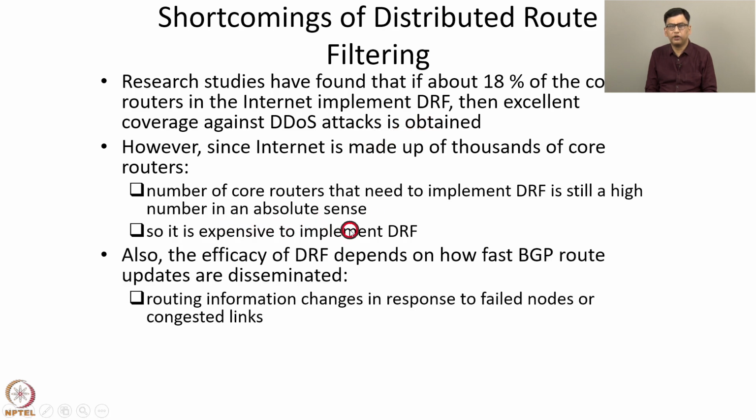Also, the efficacy of DRF depends on how fast BGP route updates are disseminated. Recall that to use DRF, a router needs to know which source IP addresses correspond to which interface. That is, it needs to know accurate BGP route information. Routing information changes in response to failed nodes or congested links. So if these updates are not distributed fast, then the decision taken on whether to filter a packet or not will be inaccurate.